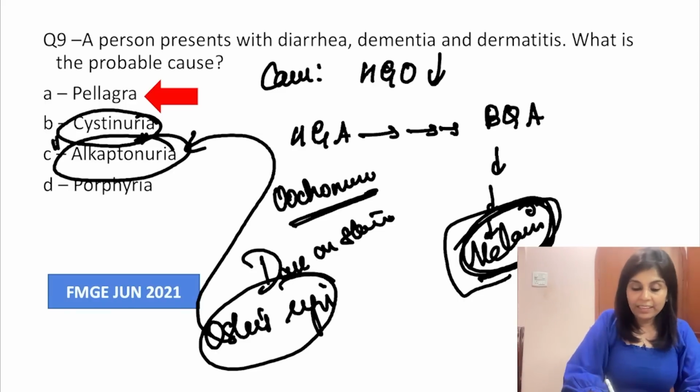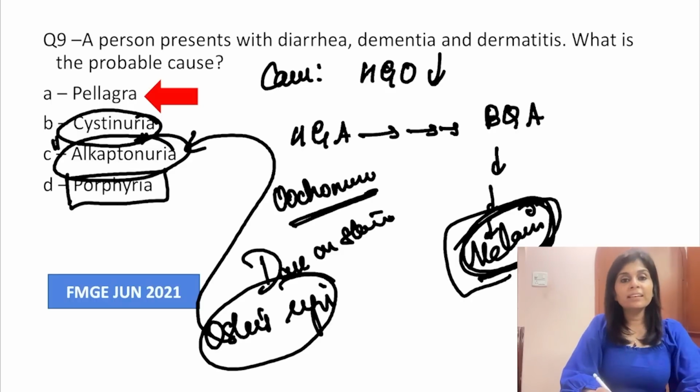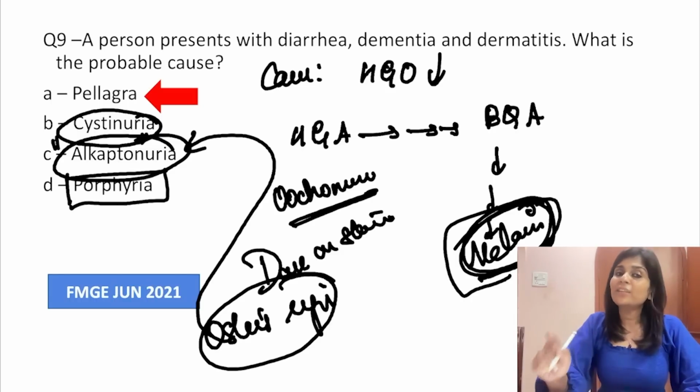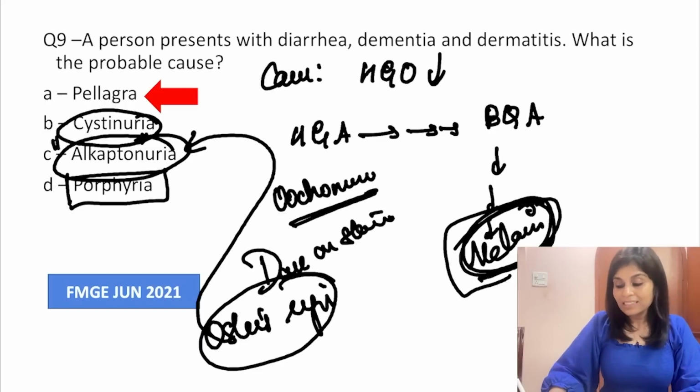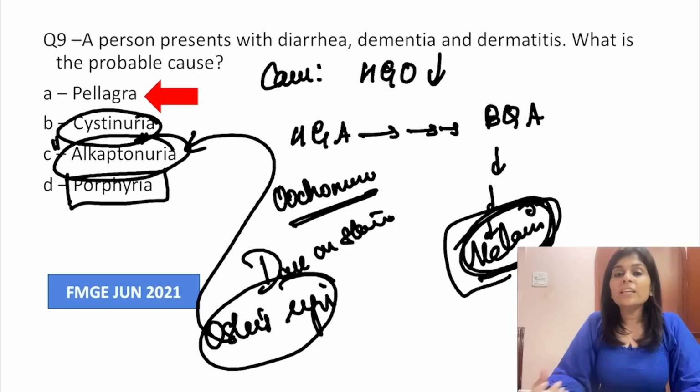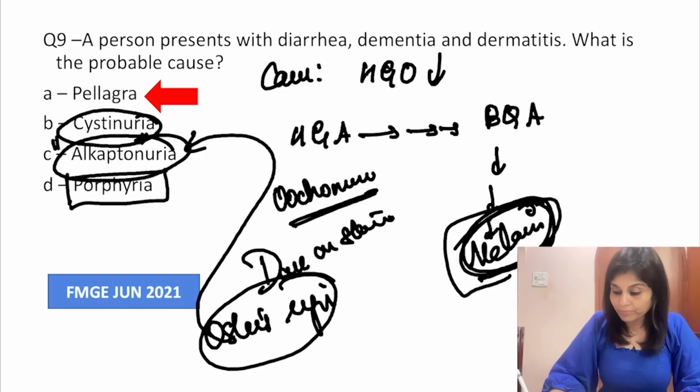Okay. And there is another MCQ on porphyria. I will be discussing about that in under 10 to 15 minutes. Okay, for now, what is the right answer? The right answer is pellagra. Okay, so this is how I want you to work out PYQs. When you read about a PYQ, it is not just enough if you know the right answer. You will have to learn about every choice that is provided. You will have to know how is this choice excluded.